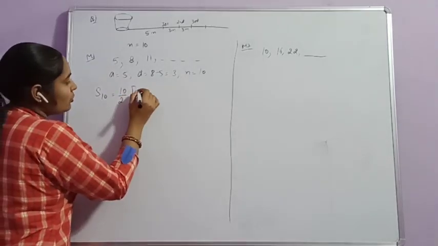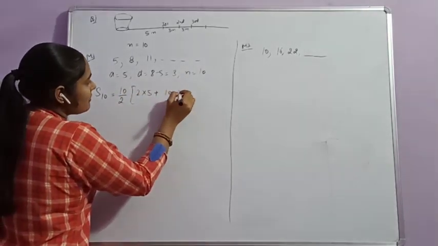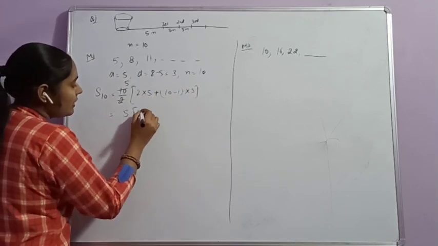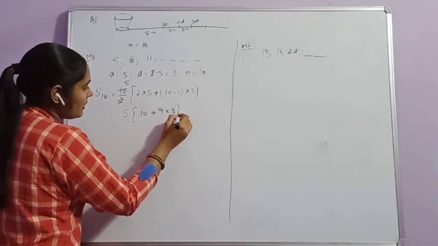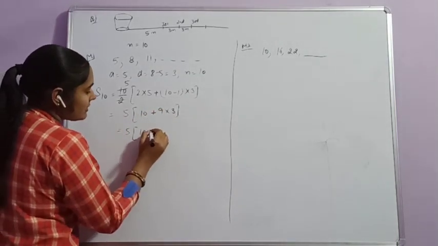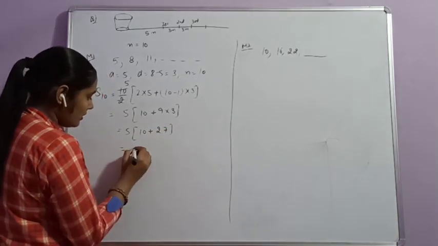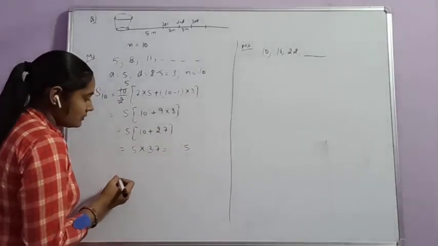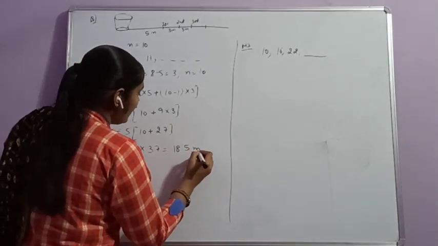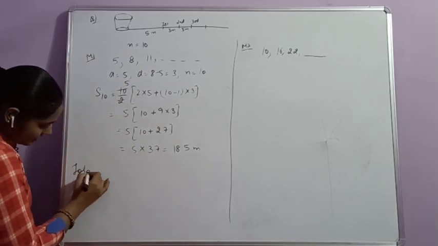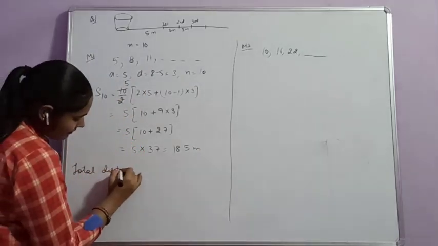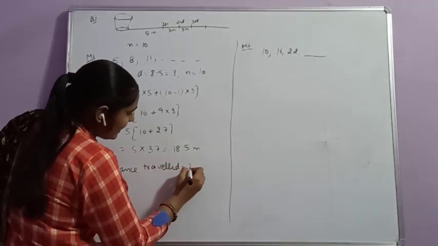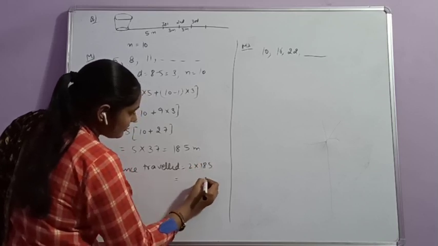N by 2 into 2A plus N minus 1 into D, that is equal to 2 5s are 10, 5 into 10 plus 9 into 3, that is equal to 5 into 10 plus 27. 5 multiplied with 37, that is equal to 185 meter, or total distance traveled will be twice of that distance,